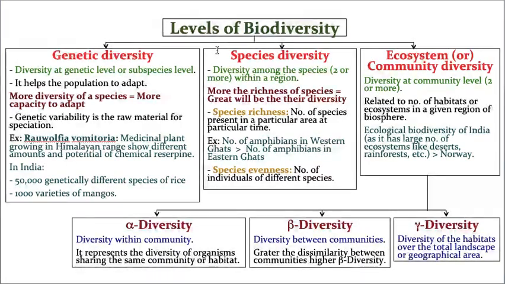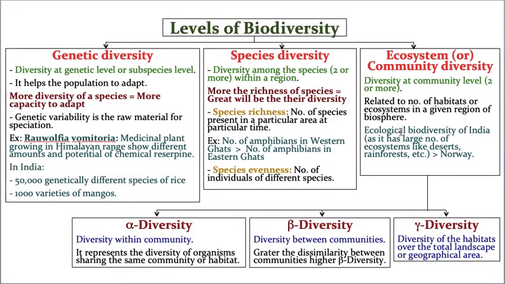Now let us take ecosystem or community diversity. By this time you must have understood, when I explained genetic diversity and species diversity, I think you got 99% of the picture. You must have understood what community diversity is. Diversity at the level of community is called community diversity. See, I brought a very simple, very easy example also. Ecological diversity is very, very vast when you compare India with Norway.